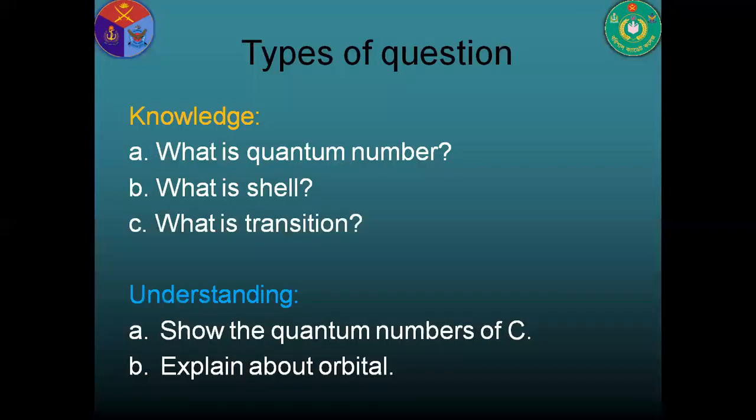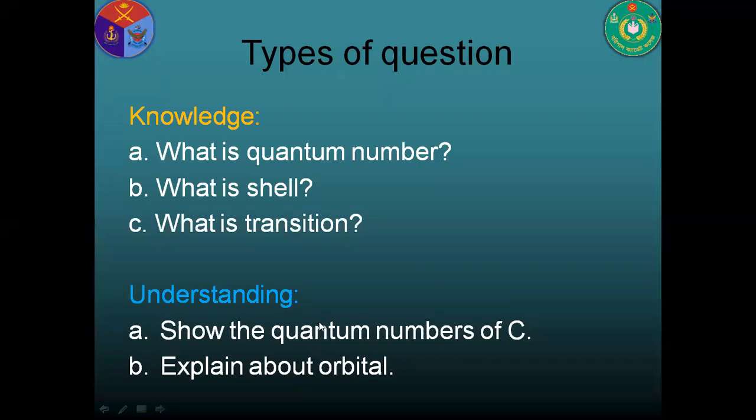Dear cadets, different types of questions may be set from our discussion. Knowledge-based question: what is a quantum number? We discussed the numbers by which we can define an electron. What is a shell? Where do electrons exist? What is a transition? An electron may transit from one energy level to another energy level.